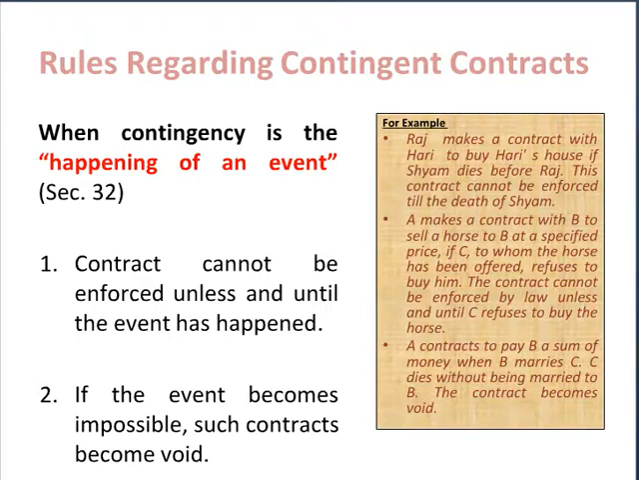Let's take one more example. Mr. A contracts to pay Mr. B a sum of money when B marries C. In this case, the contract is contingent upon B marrying C. Now C dies without being married to B. The event has become impossible, and now the contract has become void.